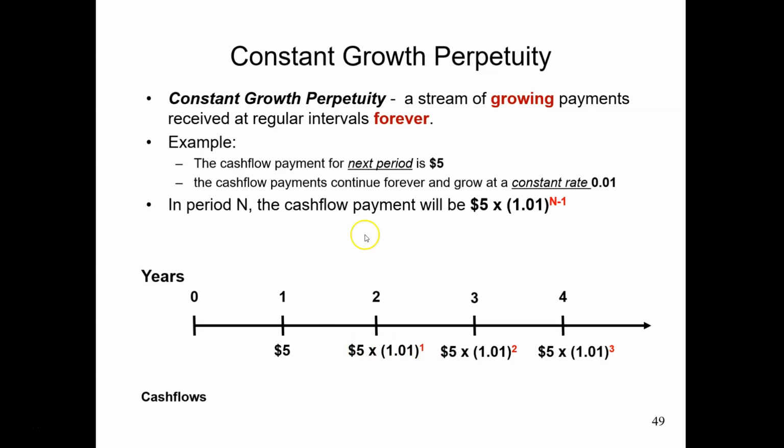Here is the timeline graph for this typical constant growth perpetuity. In the next period, you receive $5. In 2 periods, you receive $5 multiplied by 1.01. After 3 periods, you receive $5 multiplied by 1.01 to the power of 2.